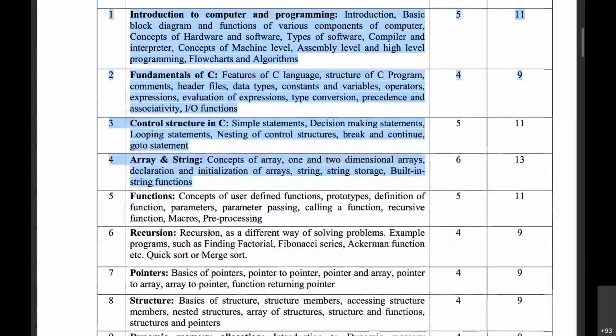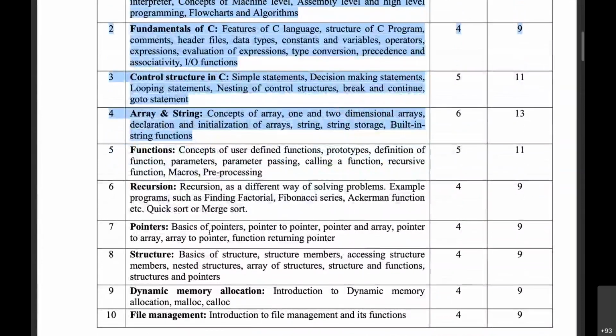The topics that we are going to learn later, starting from unit number 5, can be called advanced topics in C. Remember, I'm saying in C, but still it is basic for any programming language.